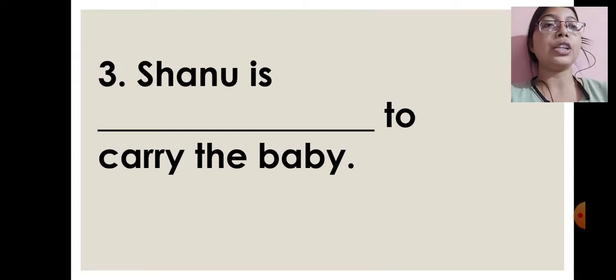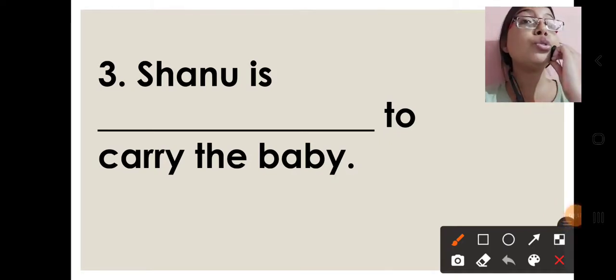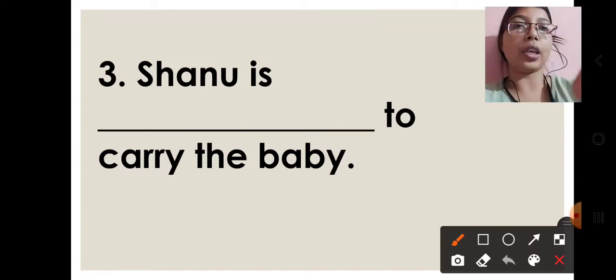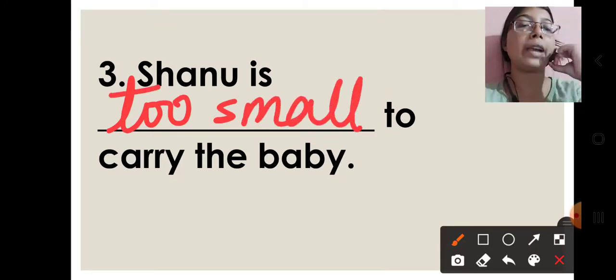Question number 3. Shanu is dashed to carry the baby. Now Shanu is too small to carry the baby, because she can play with the baby but she cannot carry the baby to any place. So here you will write too small. Shanu is too small to carry the baby. This will be your answer.